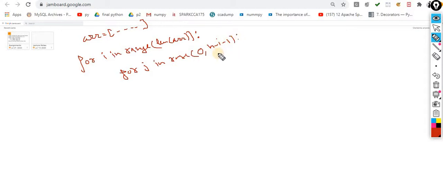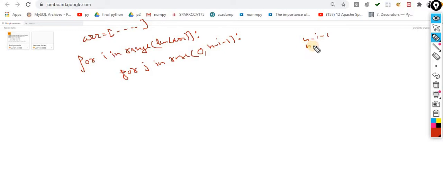So I am reducing one step. This one is the base. Otherwise you are supposed to take n as well, it will work fine. N minus i you can take, it will work fine, but I am optimizing the resources. So this loop will become n minus i minus 1.